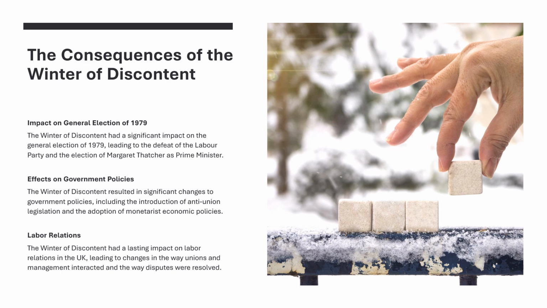Effects on government policies. The Winter of Discontent resulted in significant changes to government policies, including the introduction of anti-union legislation and the adoption of monetarist economic policies.